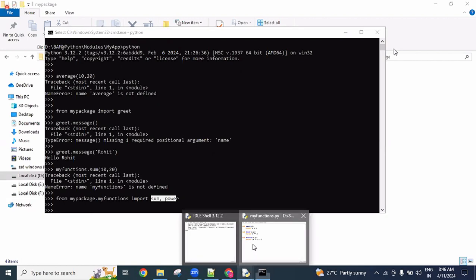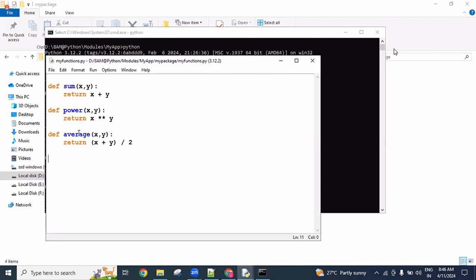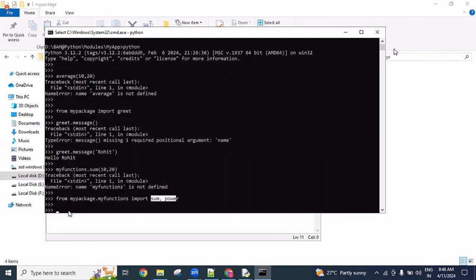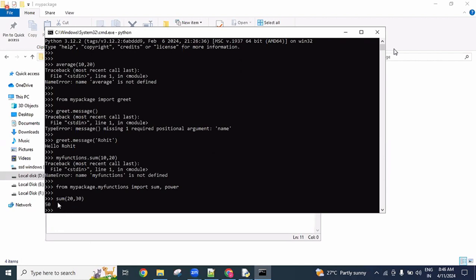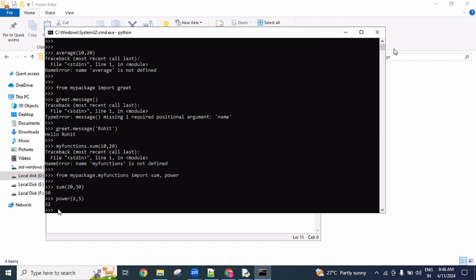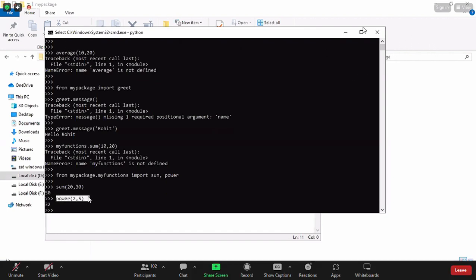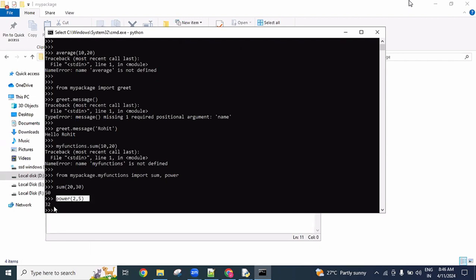But how many are there? Sum, power, average. Average is not imported. So now I can use sum of 20 comma 30, and we get 50. And the next, power of 2 to the power of 5, then we get 32. 2 multiplied 5 times, we get 32. Okay.